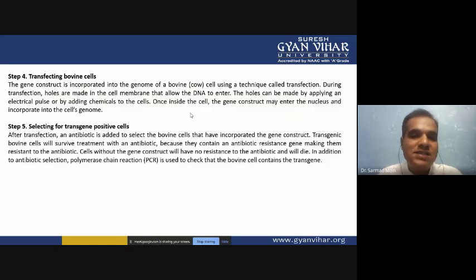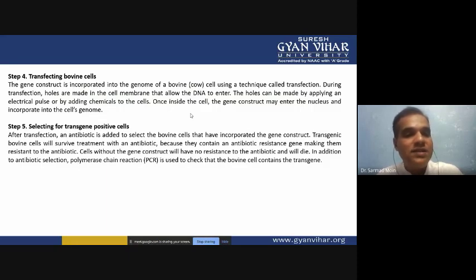Once inside the cells, the gene construct may enter the nucleus and incorporate into the cell genome. So when the genes or vector is transferred into the cytoplasm, it will incorporate into the genome automatically. After that, we have to select the successfully integrated cells. That's why we have many types of selectable markers or genes which we can utilize for selecting the successfully integrated cells.